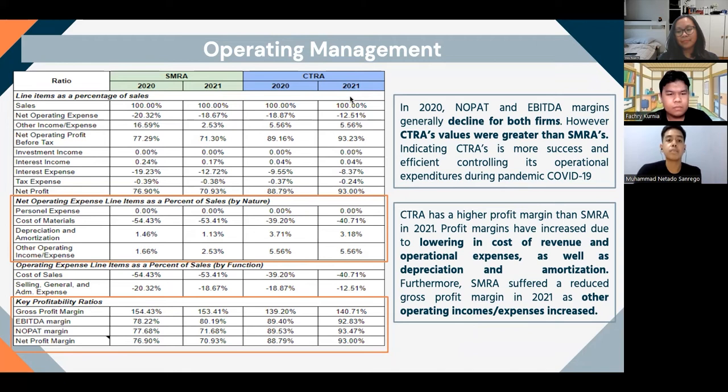Also, from this operating management analysis, we can see that CTRA has a higher profit margin in comparison to SMRA in the year of 2021. We believe the reason why CTRA has a higher profit margin is due to the fact that the profit margin of CTRA has increased due to the lowering in cost of revenue and operational expenses. In addition to that, CTRA has also the capability to lower its depreciation and amortization for 2021. From this operating management analysis, we can see that SMRA also suffered from a reduction in the gross profit margin for 2021 as other operating incomes or expenses increase.